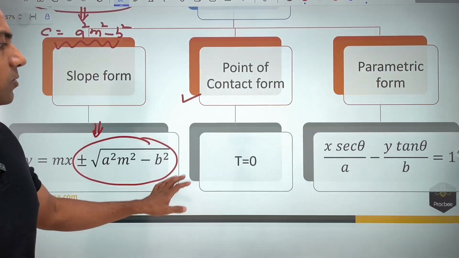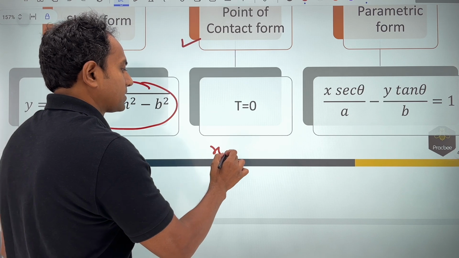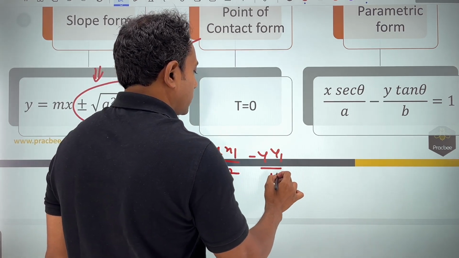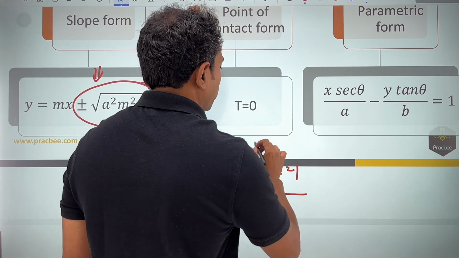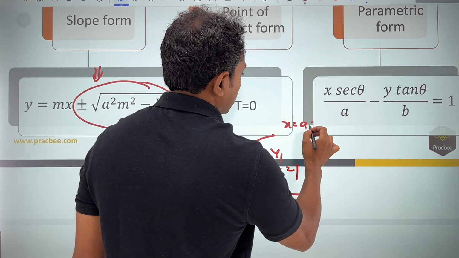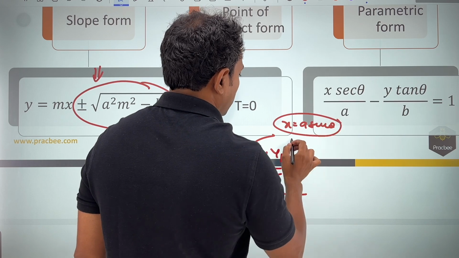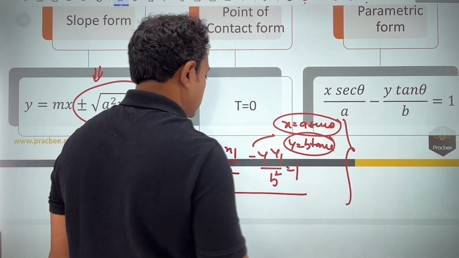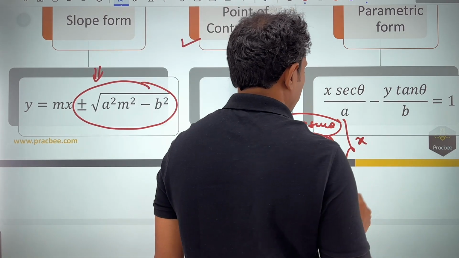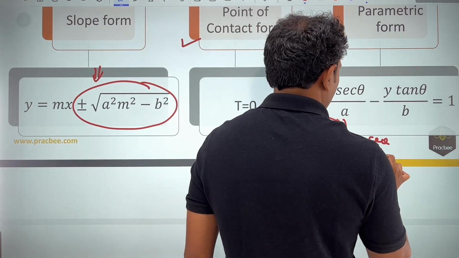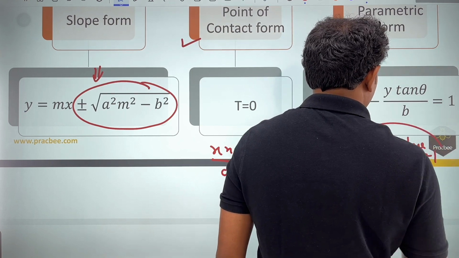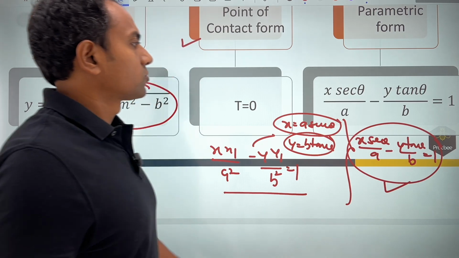Now in T equal to 0, that is x x1 by a square minus y y1 by b square equal to 1, if I replace x by a sec theta and y by b tan theta, we should get the answer. So if I do so, it is x sec theta by a minus y tan theta by b is equal to 1. Simplify this, and you have got the answer.